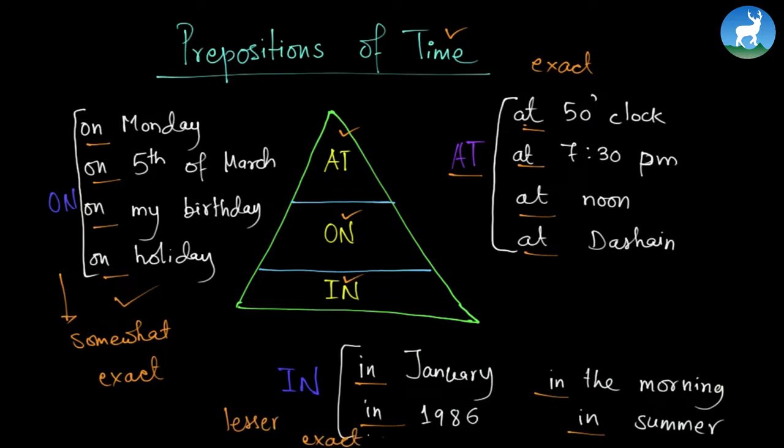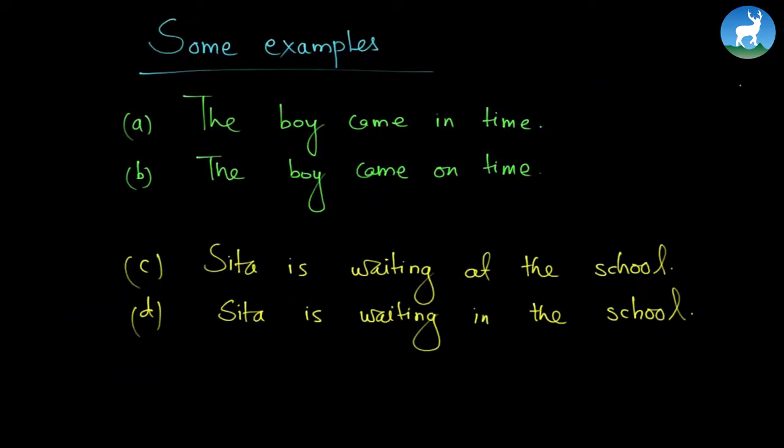Now we will be studying about them by using some examples. Let us look at these examples. In fact, we have four different examples. Let's look at the first set. The boy came in time. The boy came on time. Can you find out the difference? There's a slight difference. If you have noticed very carefully, there's only a slight difference between the boy came in time and the boy came on time.